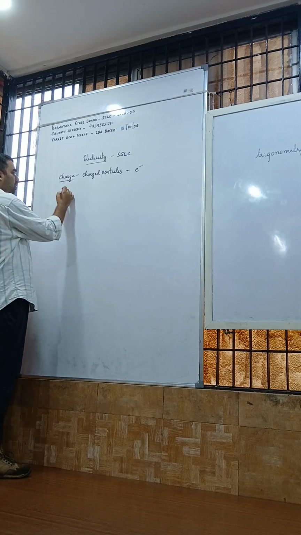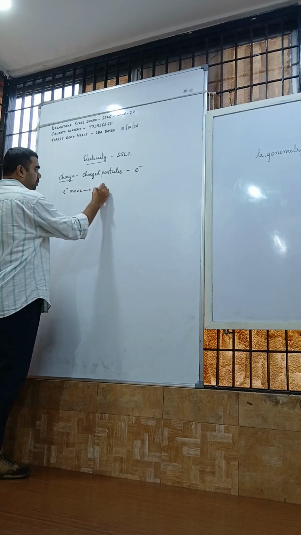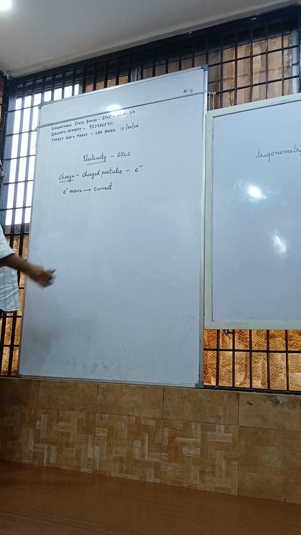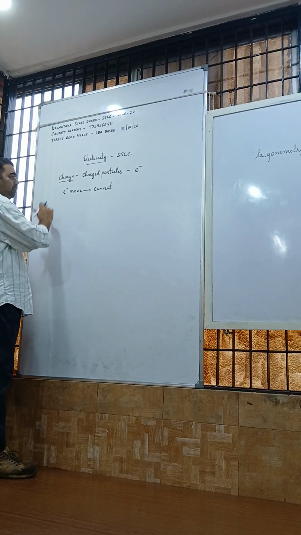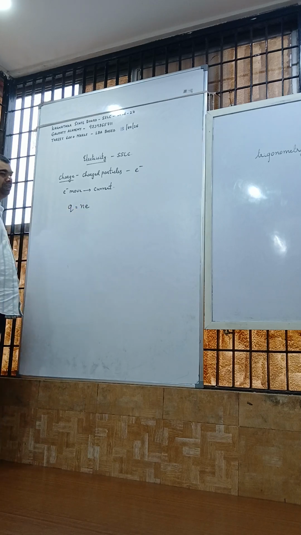Now when these electrons move, they produce something called a current. Okay. So the first formula that you have to remember in this chapter is Q is equal to N into E. Remember this formula.